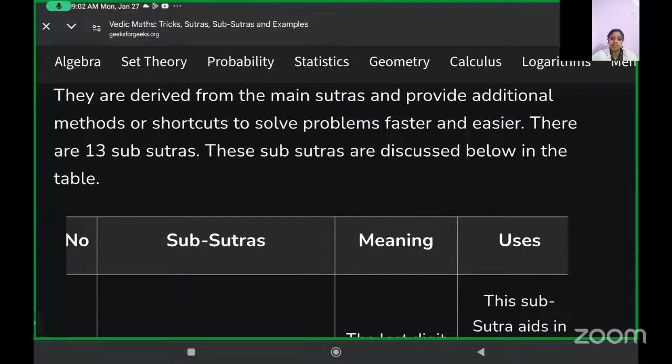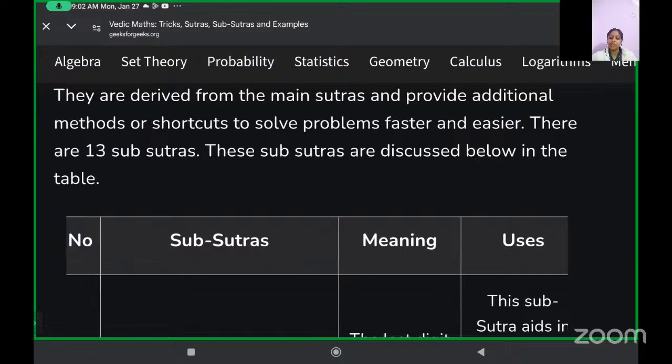Any other doubts? Ma'am, will there be a test on this? Yes, there will be a test on this. But I'll only give whatever is there in your syllabus, no extra sutras. Since I know that we have a lot of sutras, 16 major and 13 minor, not all, but whatever we cover from that portion only, the test will be there. Ma'am, what if I take the sutras, translate them into English on a translator app, and then write them in my book? Is that also okay?